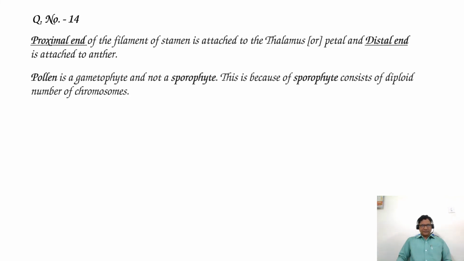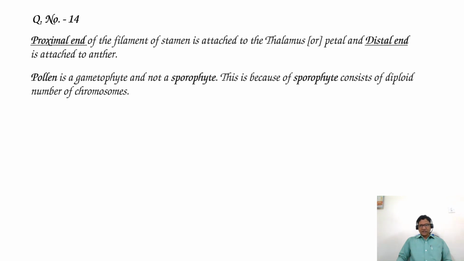A pollen grain is a gametophyte and not a sporophyte, because a sporophyte consists of the diploid number of chromosomes, whereas a pollen grain consists of the haploid number. So the second statement is also wrong.